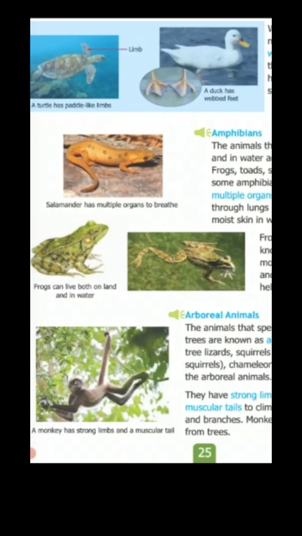Children, do you know what amphibians are? Okay, I will just tell you. Animals that can live both on land and in water are called amphibians.